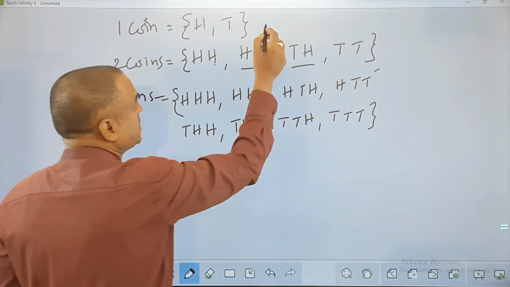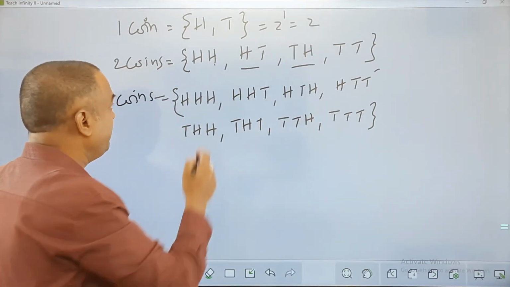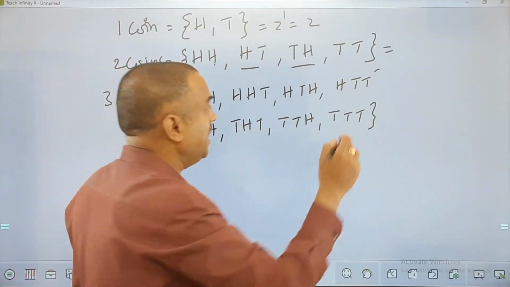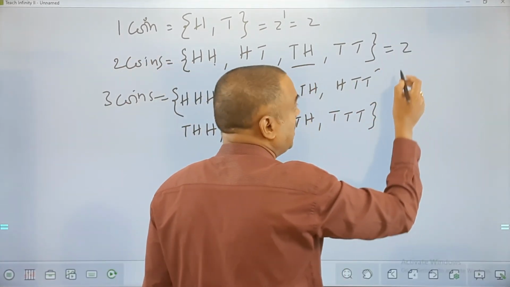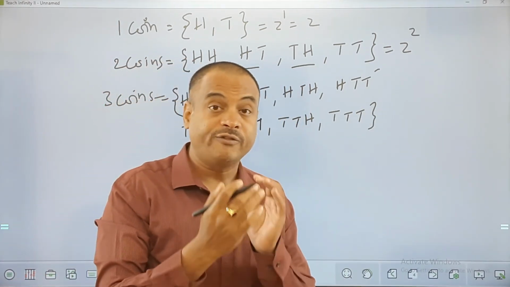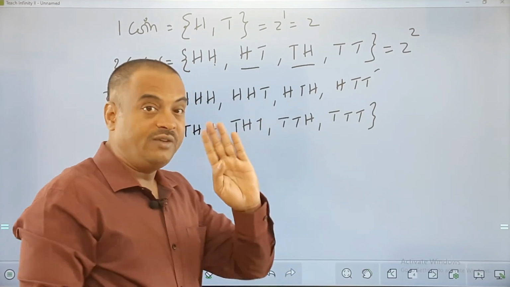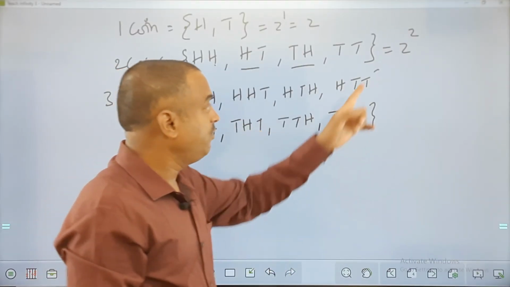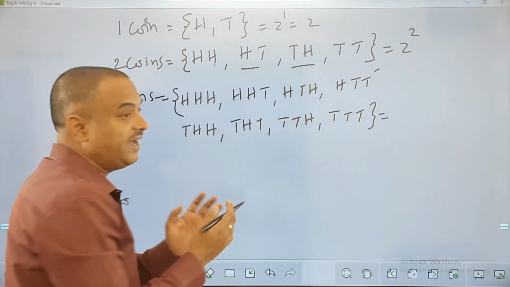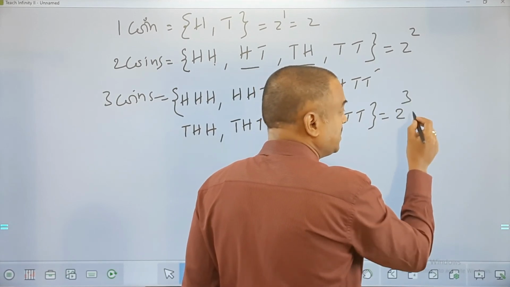There are 2 faces. For one coin it is 2 to the power 1, that is 2. If there are 2 coins, each coin has 2 faces. The number of faces will be the base, and the number of coins will be the power. I repeat, the number of coins you are taking will be the power. And how many faces will a coin have? 2 faces. That will be the base. Okay. So here you tell me again: a coin will have two faces, so 2 to the power of the number of coins, 3.